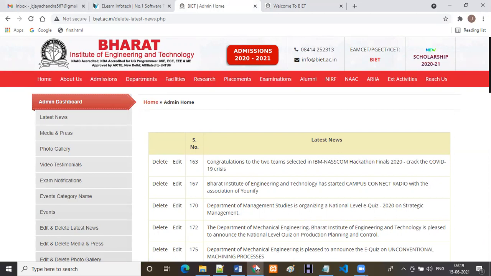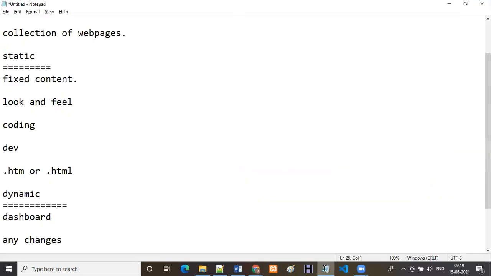What is the difference between static and dynamic? Static is a fixed content. In the static website also we can do the changes, but who can do the changes? Developer can do the changes here. So every time you have to depend upon the developer. Then only you will get the changes.